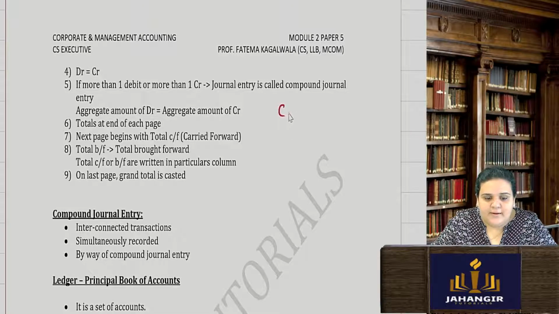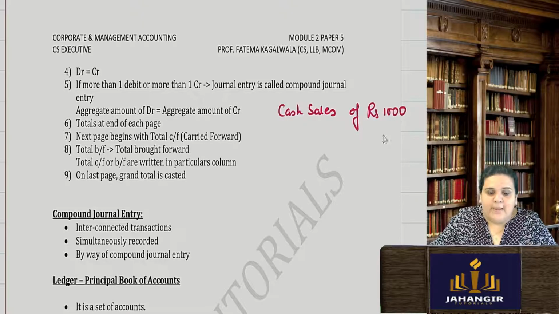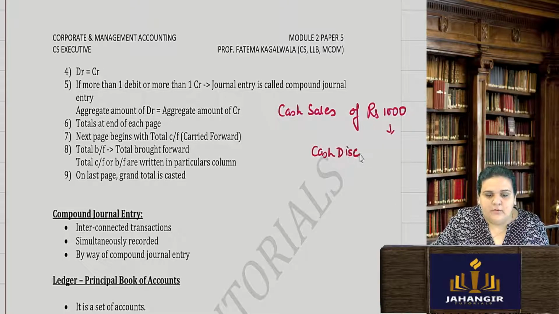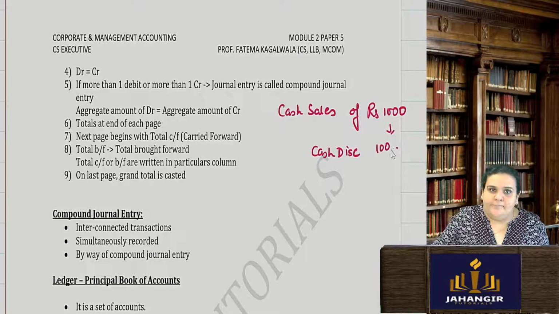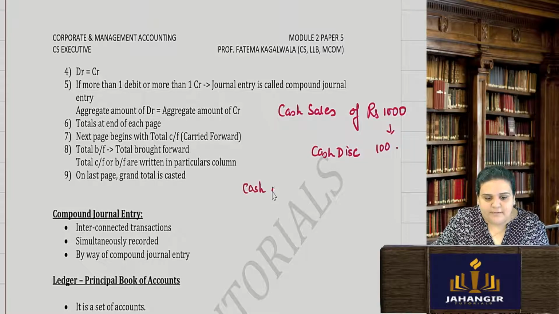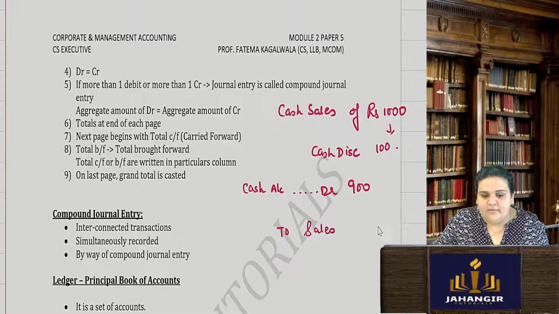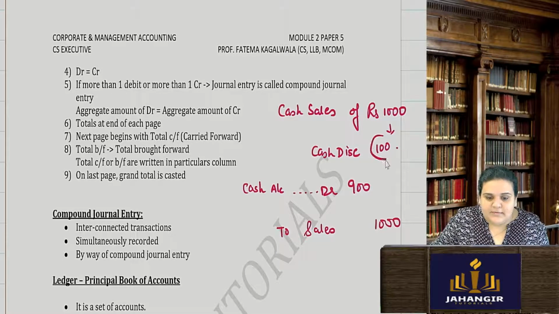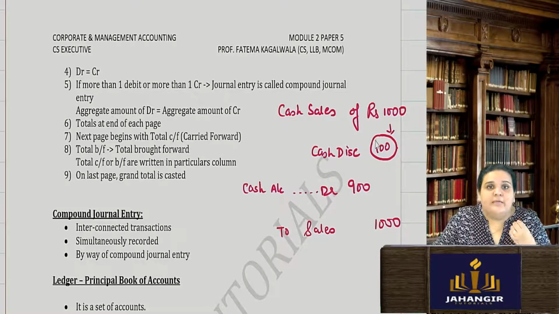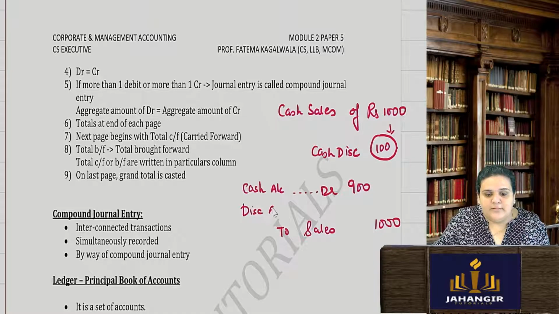Say suppose I did a cash sales of ₹1,000, and the person who took my products, I gave him a cash discount of ₹100. Okay, so now when I am going to receive money, I am going to receive only 900. I am not going to receive 1,000. But the sales which I have made is 1,000. That means this 100 is a discount. Discount when I give for the company, it is an expense, nominal account. So here it will be discount account, debit 100.